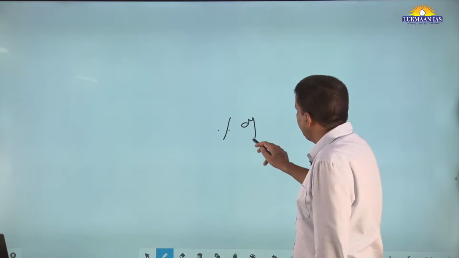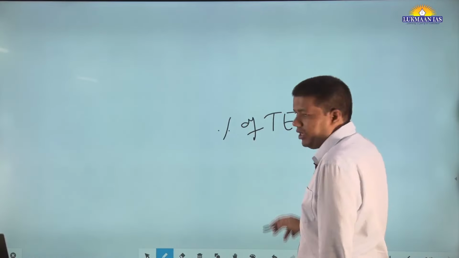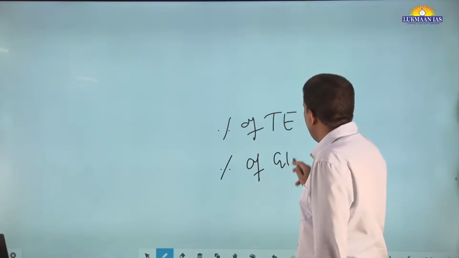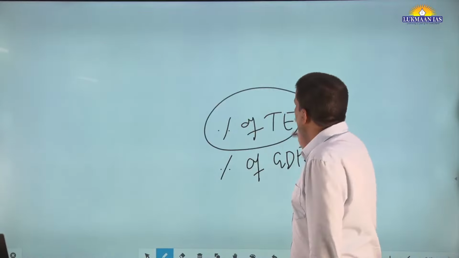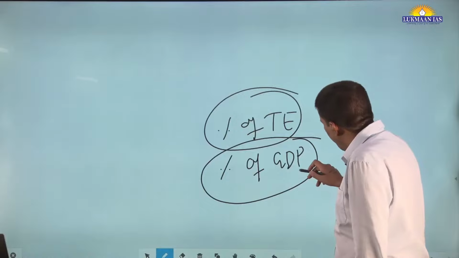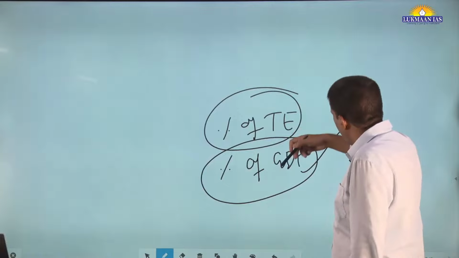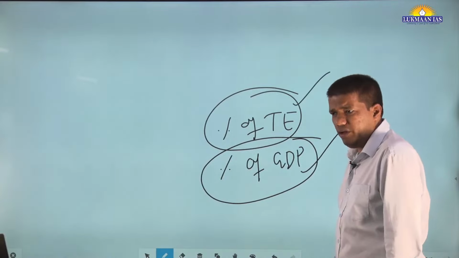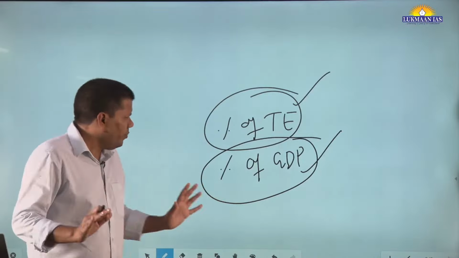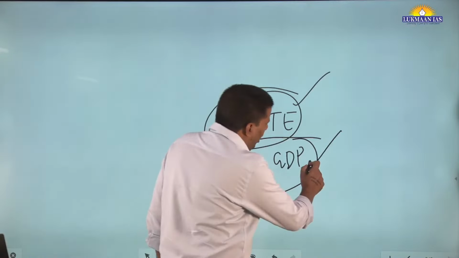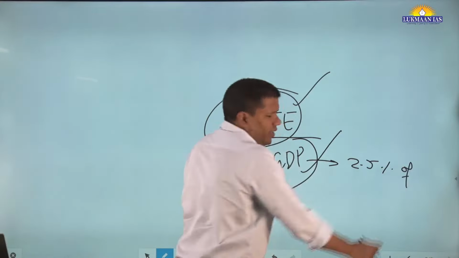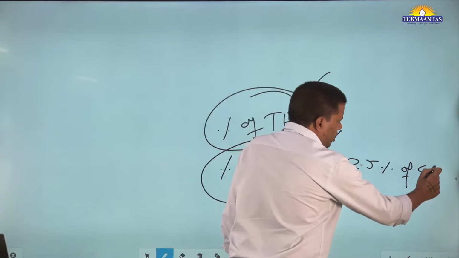Percentage of total expenditure in this particular year, or percentage of GDP. So generally you will quote one of these two things. When you say expenditure on health or education, most of the time this is quoted, but in the Economic Survey you will find this as well. So just remembering the number is not important. On health, they want to take it to 2% of GDP. It is less than 2% of GDP.